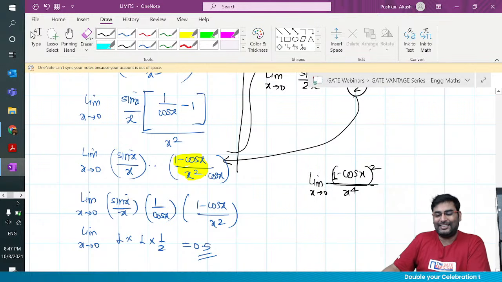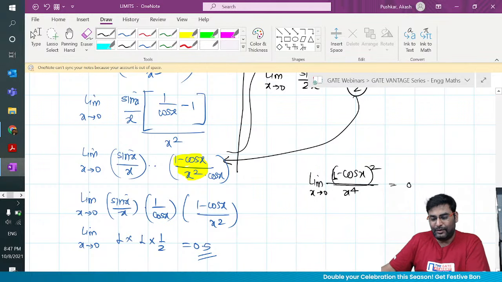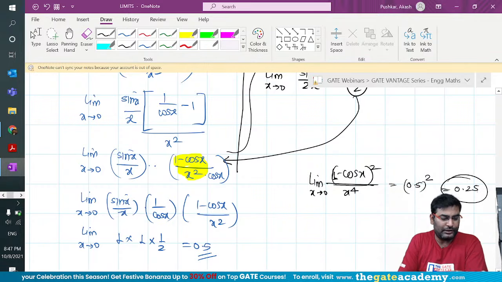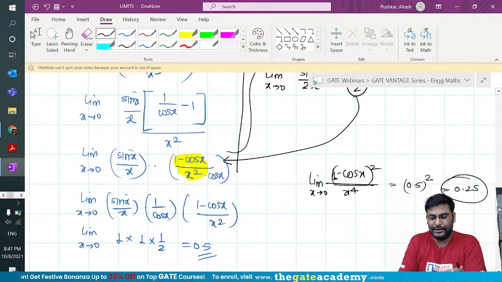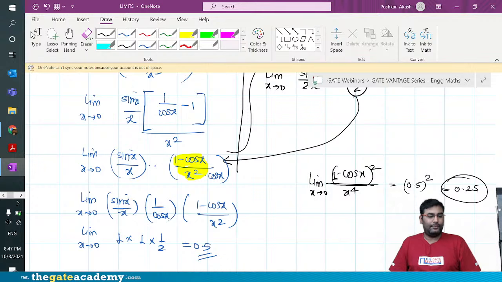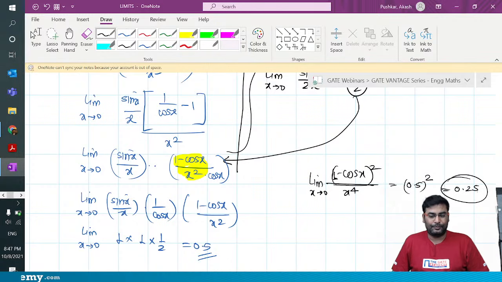I think the answer is simple: 0.5 to the power 2, so the answer is 0.25. It's not 0.025. 0.5 into 0.5 is 0.25.